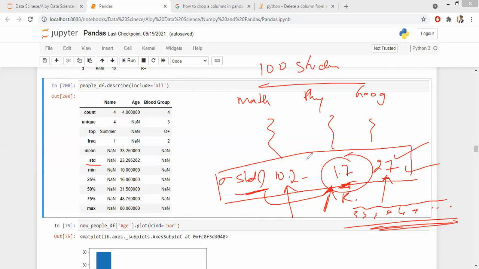The one point you're missing here is, if the standard deviation is 1.7, can you justify your statement on this? The data is not sufficient. If the standard deviation is 1.7, that means the scores are very close to each other. It could be 99, 98, 92, or it could be 19, 20, 21, like that. Correct? Yes, sir. So you have to introduce a small concept called the average score. Only by using standard deviation, you cannot decide what the data is. Once you have your average score, only then you can decide.